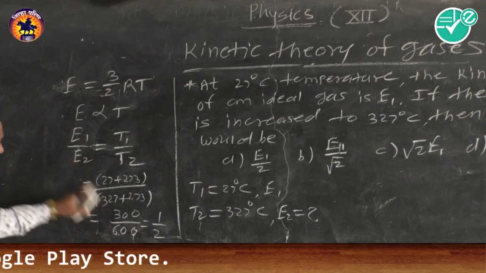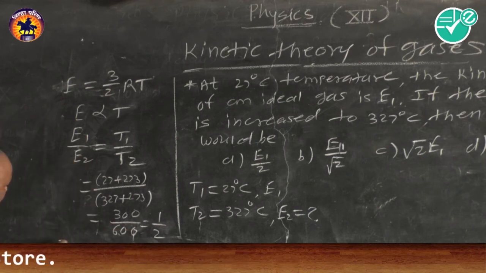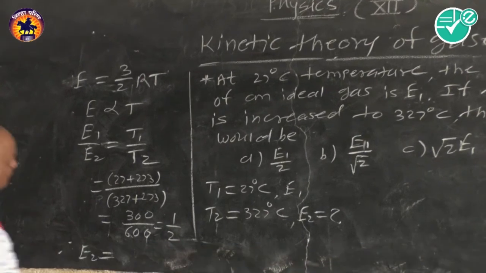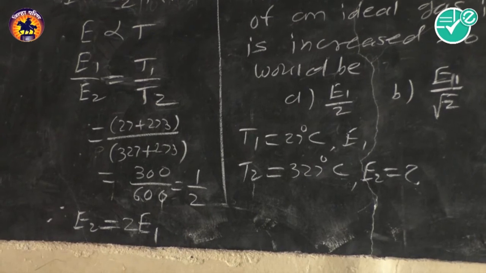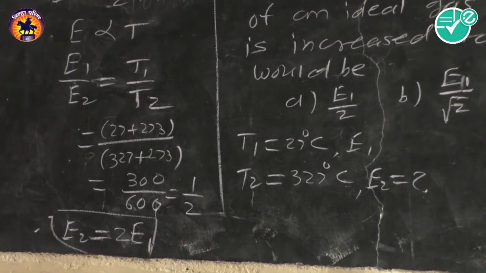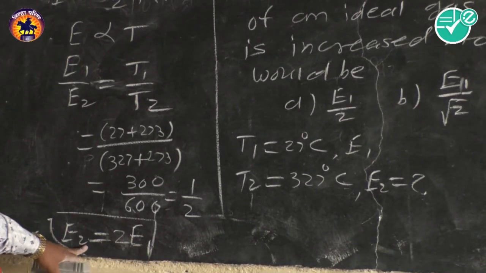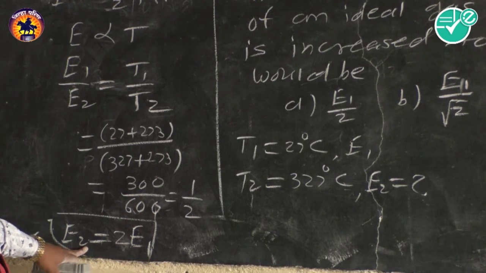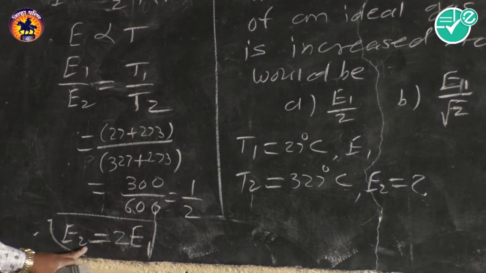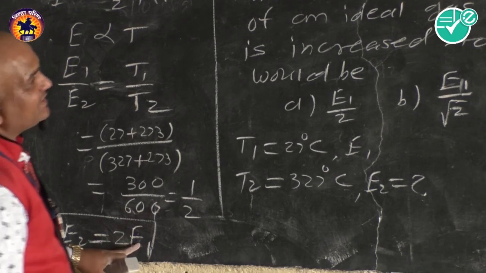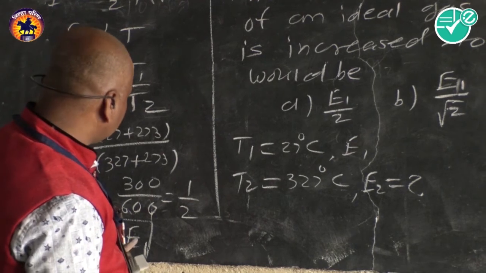So E1 upon E2 is half, and therefore E2 is twice E1. That means the kinetic energy after increasing the temperature to 327 degrees Celsius is twice the initial kinetic energy E1.